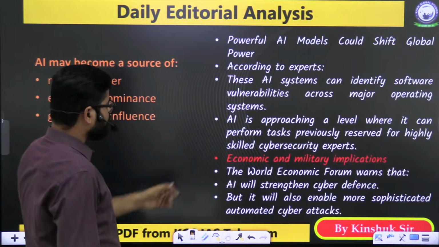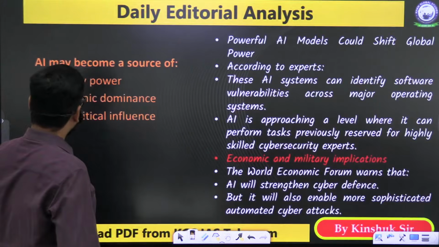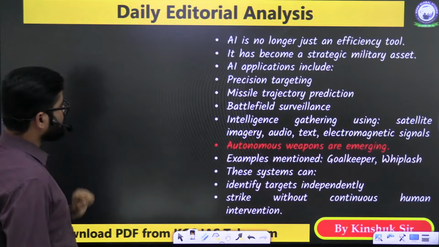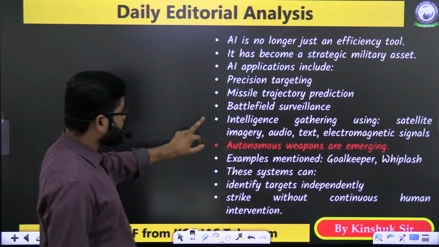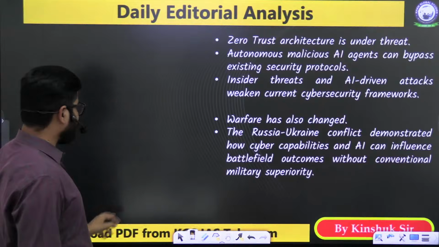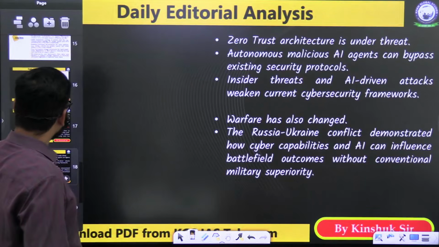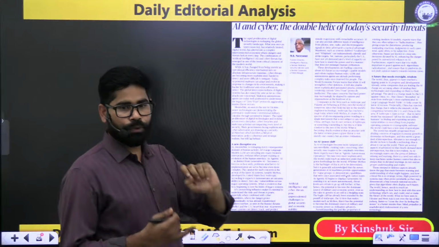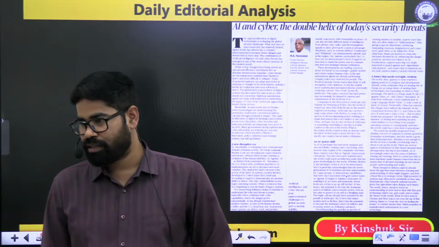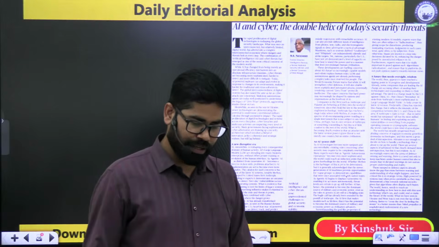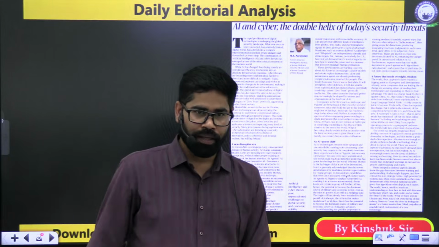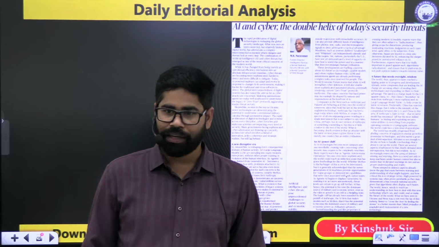एआई सिस्टम के क्या क्या मिलिट्री इंप्लीकेशंस हो सकते हैं. It can be a source of military power, economic dominance, geopolitical influence. It can help in all these things. Autonomous weapons are also emerging. So this is one thing that we have discussed in our editorial sessions also: what is agentic AI, and why there is a concern with respect to this. This is something which we discussed at the end of July. July के last में ये topic आया था. I think on 29th of July we discussed this topic.